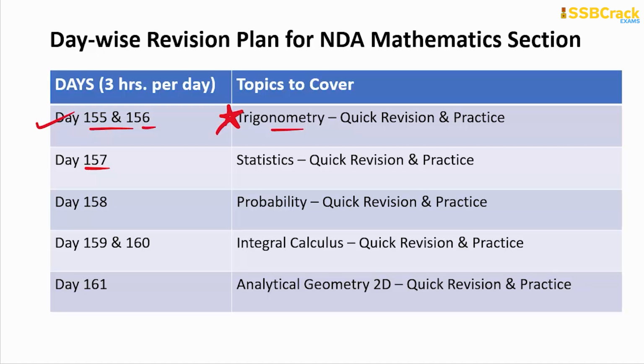On day 157, revise the study material on statistics, because you have to revise the formulas, because most of the questions in your NDA mathematics you can easily find based upon the formulas in statistics, and some theoretical knowledge you must have. So going through the study material will always be a plus point in the revision time for statistics, and try to solve the problems yourself. And on day 158, revise and practice for probability.